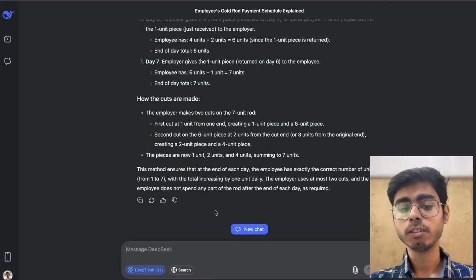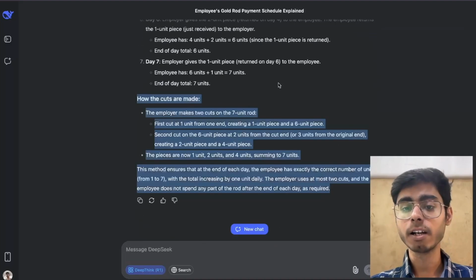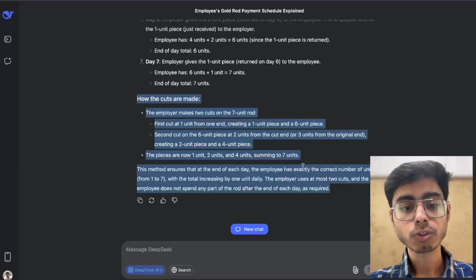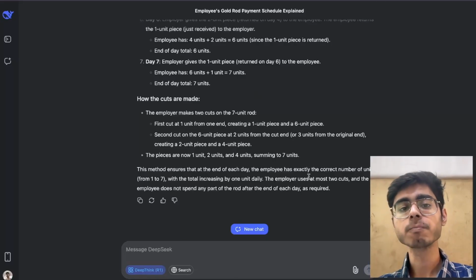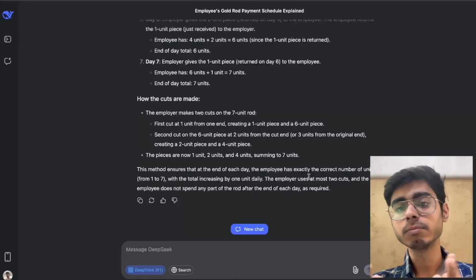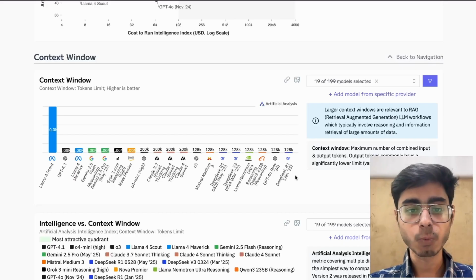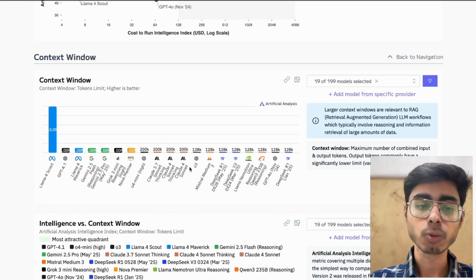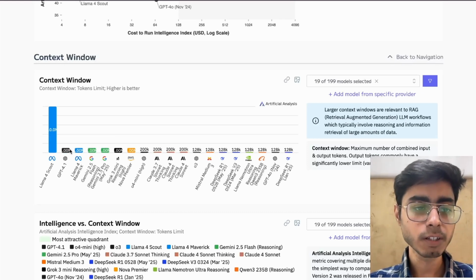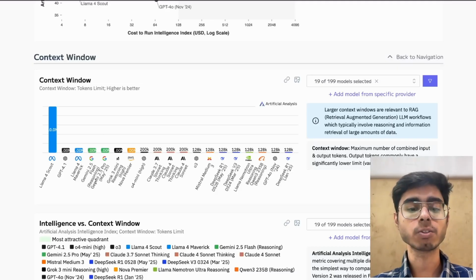Even that doesn't mean you can provide that much at once. All of the chat that I already did will be added to the context window, because all of this input also goes to my LLM when I put a new input. So in total, the whole conversation should not exceed 128,000 input tokens, which is the limit of the DeepSeek model. Similarly, for Claude 4 Sonnet we have a 200,000 input token limit. We have GPT-4o1, which is not visible over here, but Llama 4 has the largest context window limit.